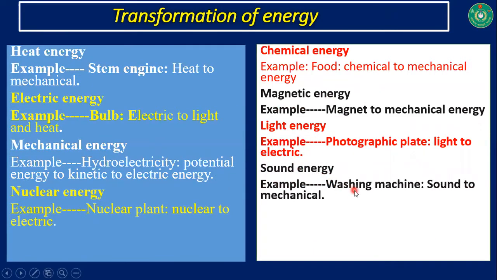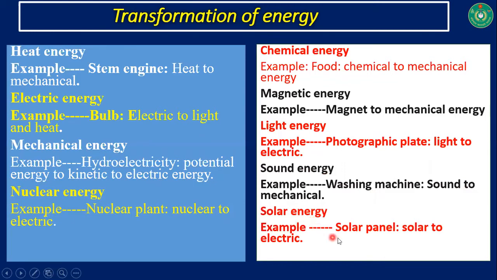Sound energy: a washing machine is an example of sound energy. Here sound is converted into mechanical energy. Solar energy is the most important renewable energy, and a solar panel is an example of solar energy. From this solar energy, we are getting electric energy.